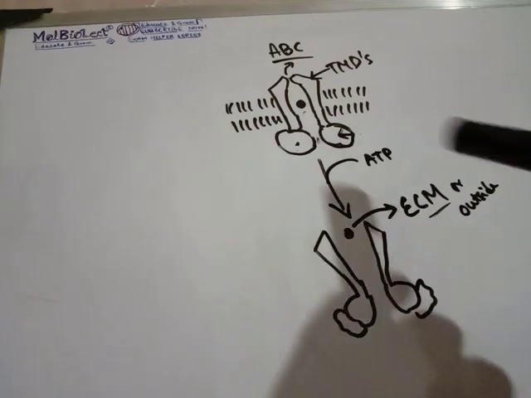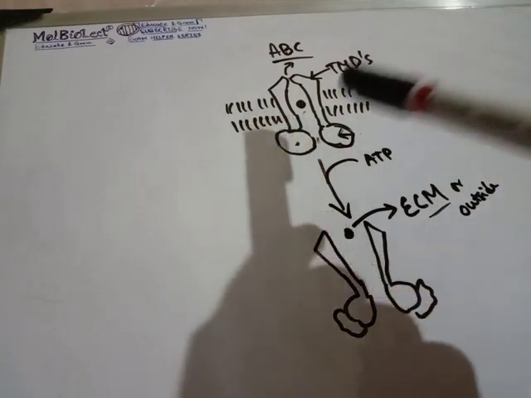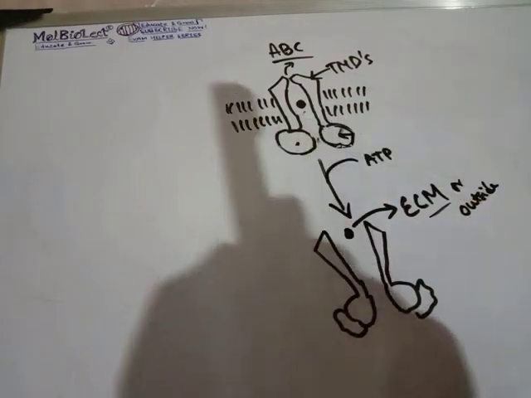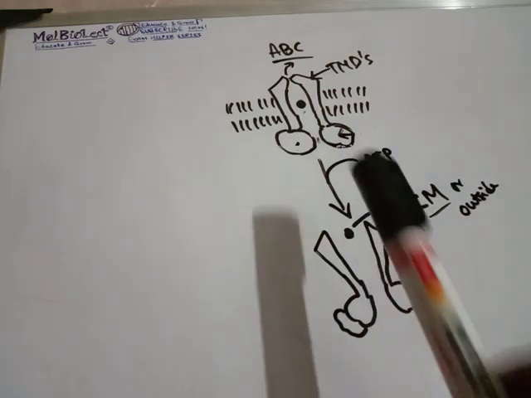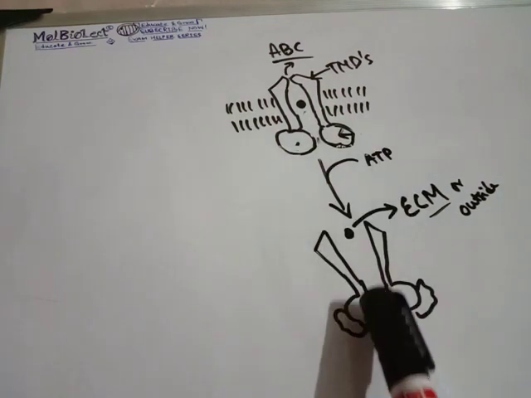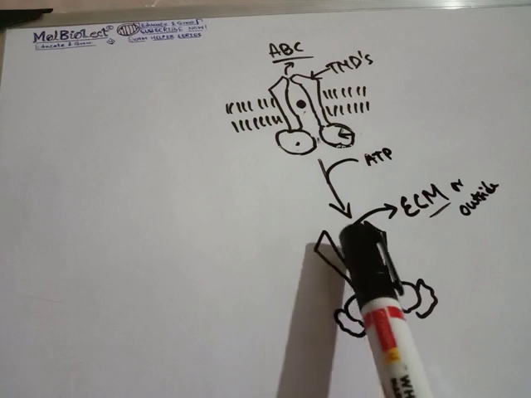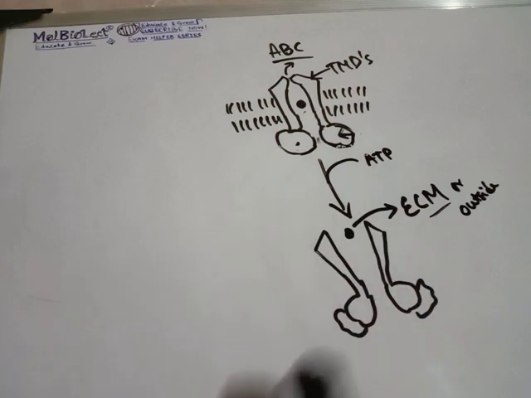Now what happens is that once the ATP is inside the system, the ATP will bind to this nucleotide binding domain, and as it binds to this nucleotide binding domain, there is an opening in the transmembrane domain. Okay, so how is this signal relayed from the nucleotide binding domain to the transmembrane domain?